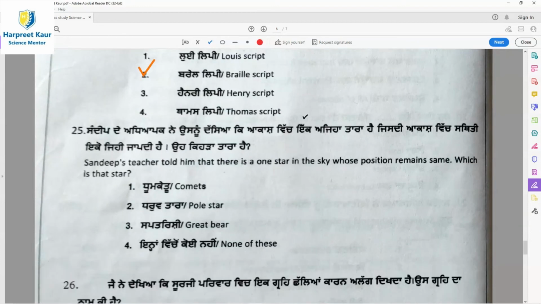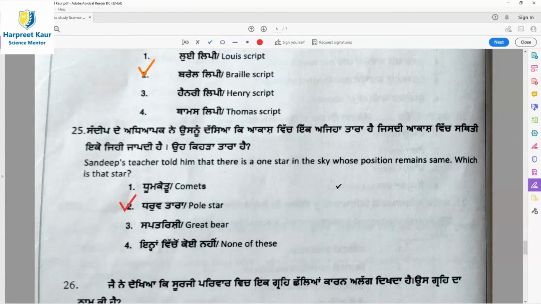Then moving on to question 25. Sandeep's teacher told him that there is one star in the sky whose position remains the same. Which is that star? The answer is option 2, pole star. So children, you should know that the position of the pole star remains the same, or it appears stationary, because it is located on the axis of the earth.